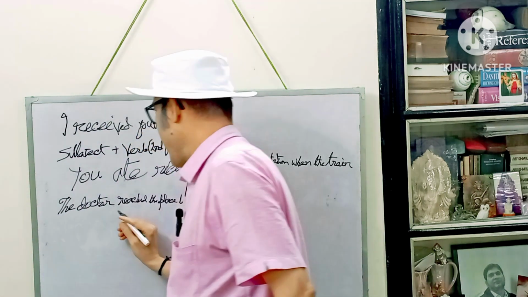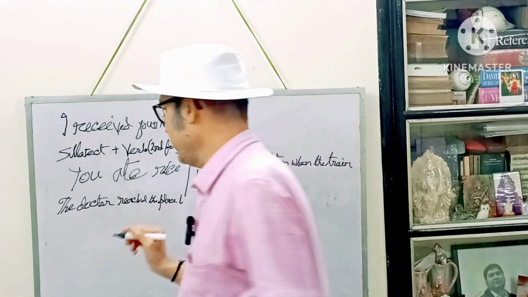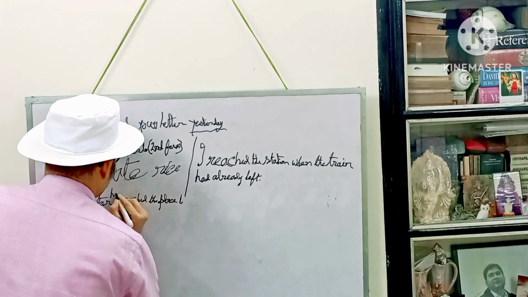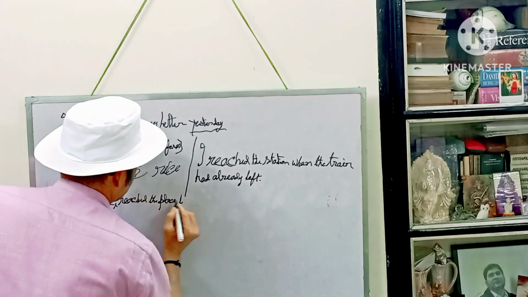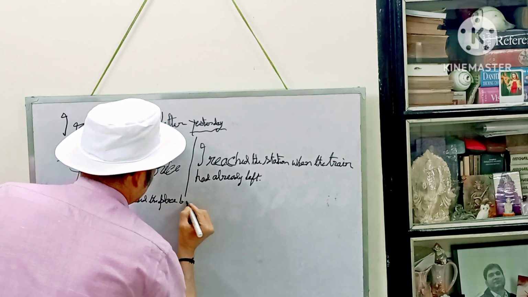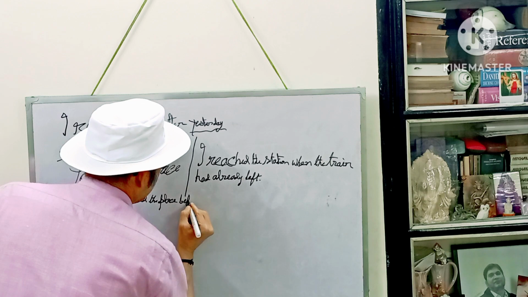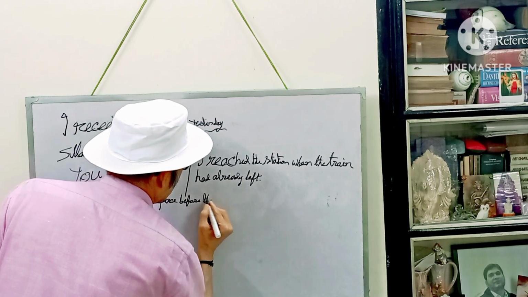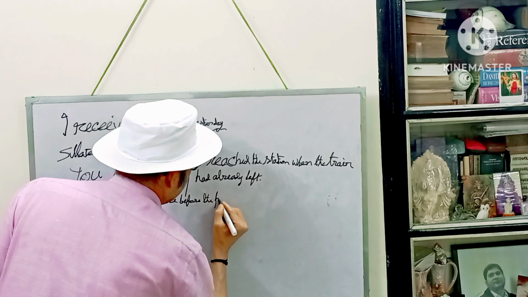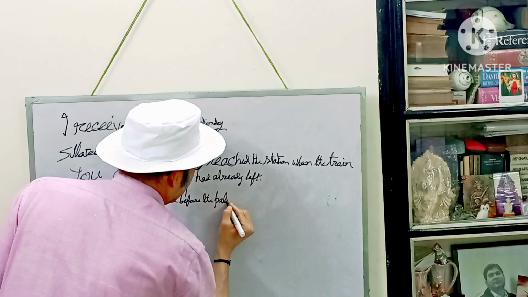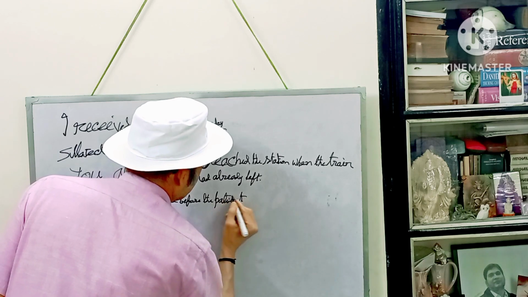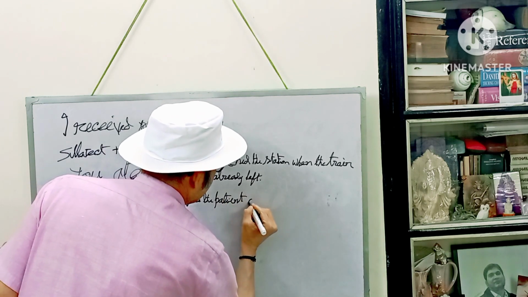The doctor had reached the place before the patient, here will be had. We have to use the past perfect tense. Had, the doctor had reached this place before, B-E-F-O-R-E, before the patient, P-A-T-I-E-N-T, patient, before the patient died.